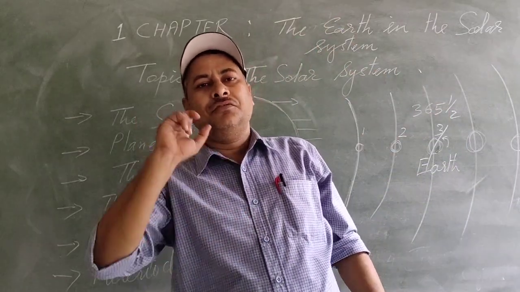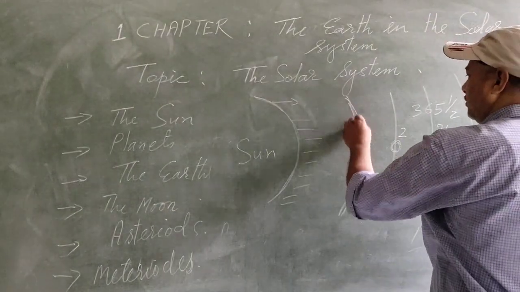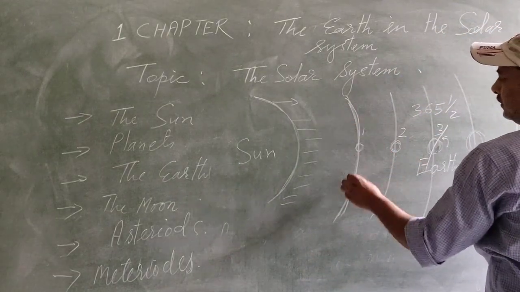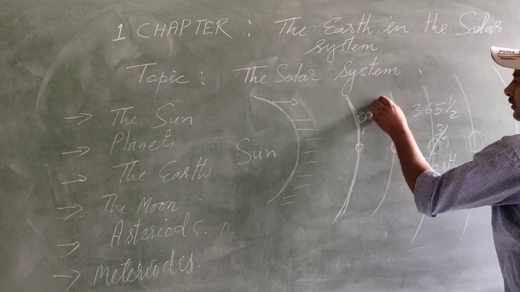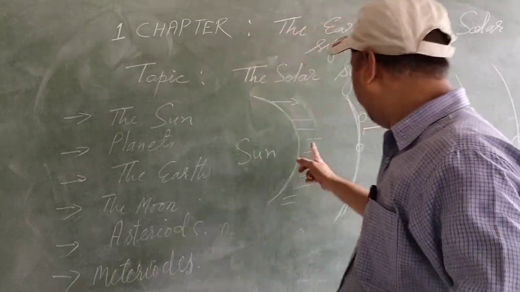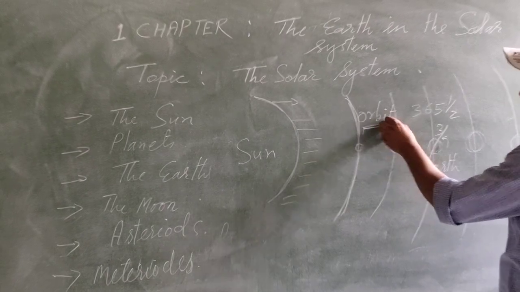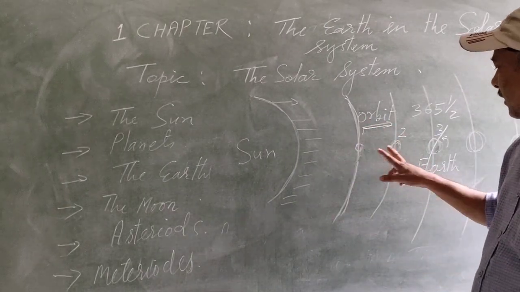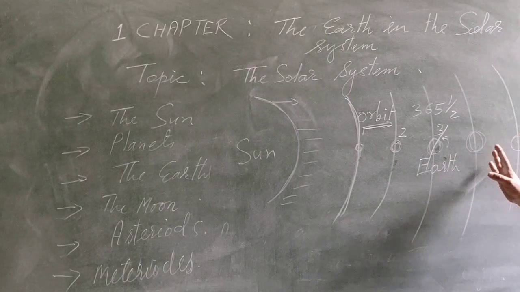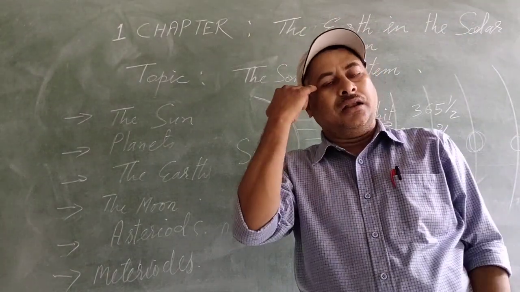That path is known as the orbit. On their own orbit every planet revolves. Orbit of Mercury, orbit of Venus, and orbit of the Earth.